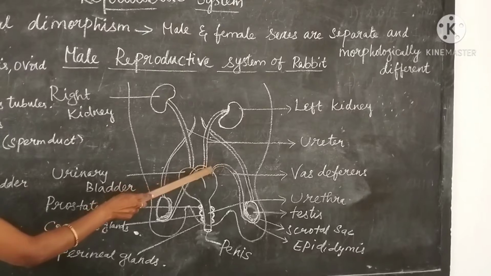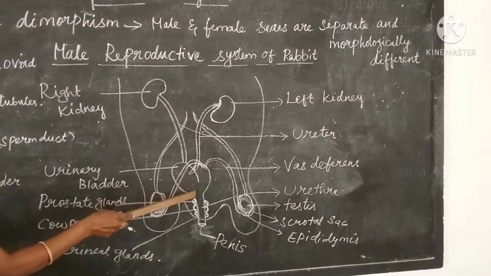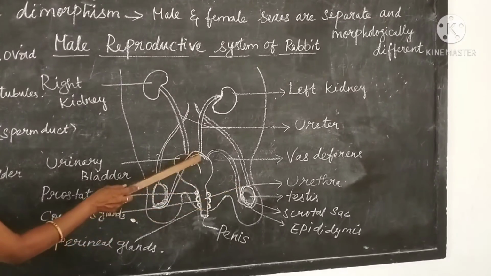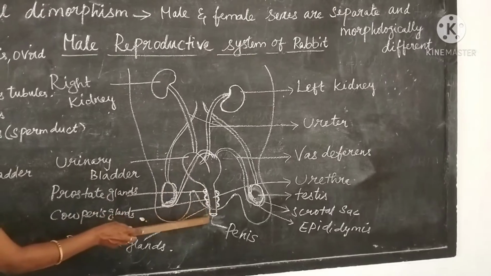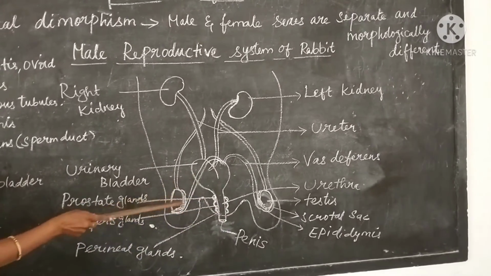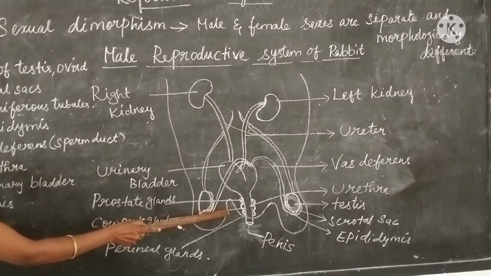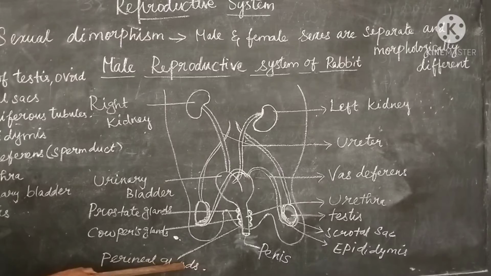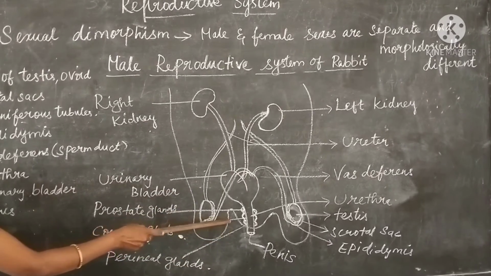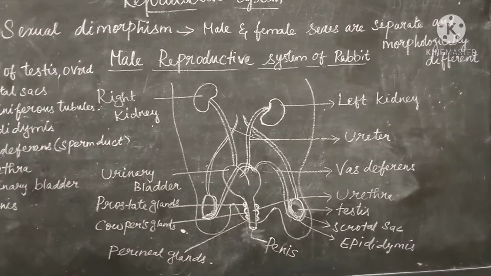The urethra is seen just below the urinary bladder. The urethra runs backward and passes into the penis. Apart from this we can see three accessory glands: prostate glands, Cowper's glands and perineal glands. These secretions are involved in reproduction. So this is the male reproductive system of rabbit.